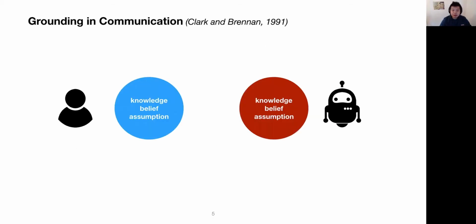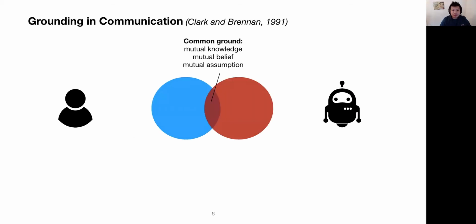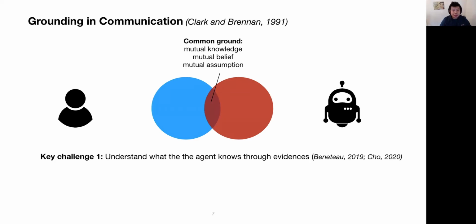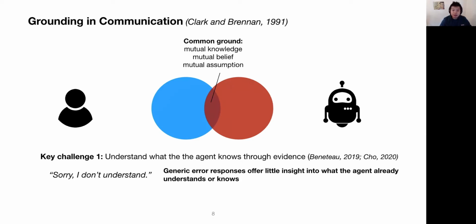We use the grounding theory in communication to understand human agent interaction, where the user and the agent each has some knowledge, beliefs, and assumptions. The goal of the communication is to establish a common ground of mutual knowledge, beliefs, and assumptions. A key challenge is that the user needs to understand what the agent knows through evidence. For example, if the agent's response to a user command is, "Sorry, I don't understand," it's not very useful and offers little insight into what the agent already knows.